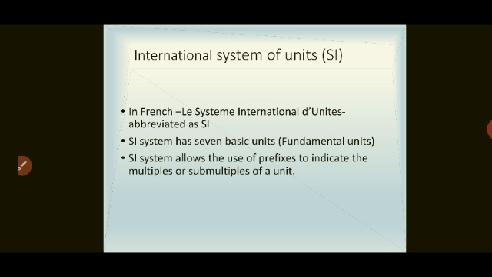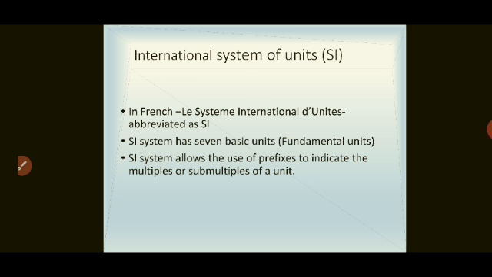But these measurements are not accurate, is it? So there is always some error or some difference between the measurements. To avoid this, a standard system was made in 1960, and this is called the SI system, that is International System of Units.